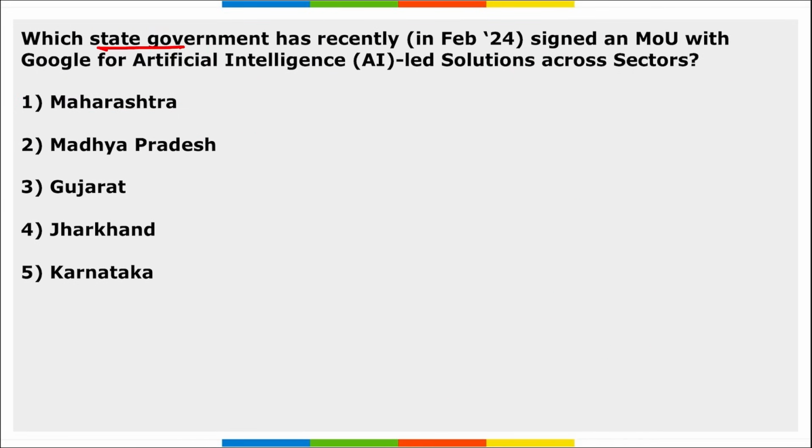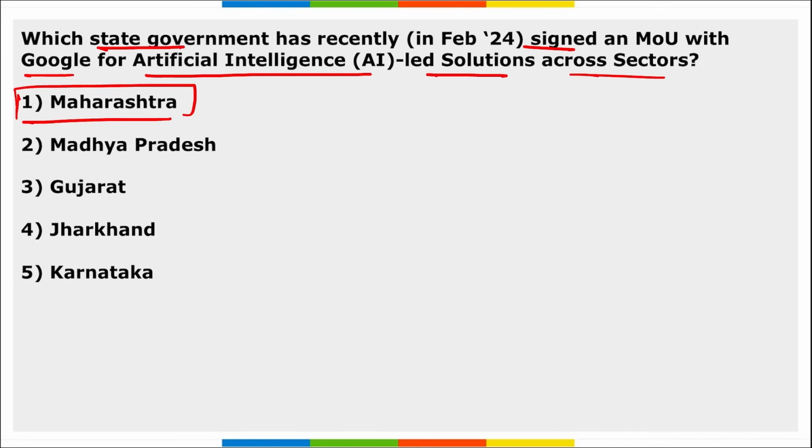Next, which state government recently signed an MOU with Google for AI-led solutions across sectors? So, which is the state government? It is Maharashtra, right? Maharashtra government has recently signed an MOU with Google, and it is to basically launch AI-led solutions across sectors.